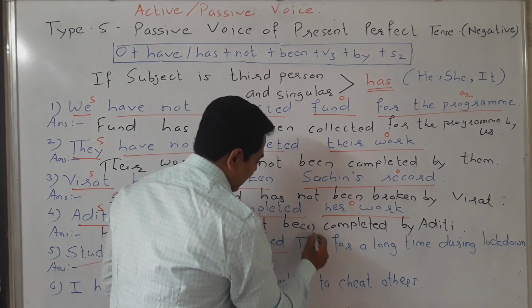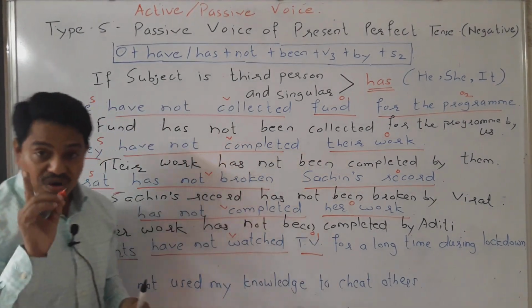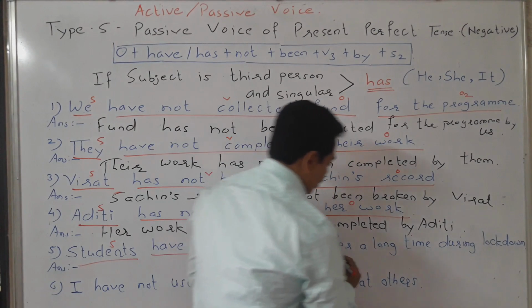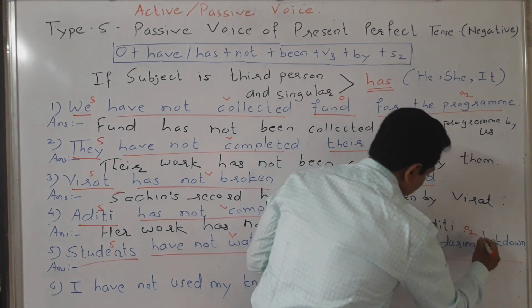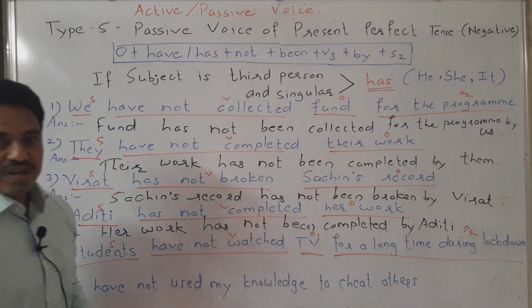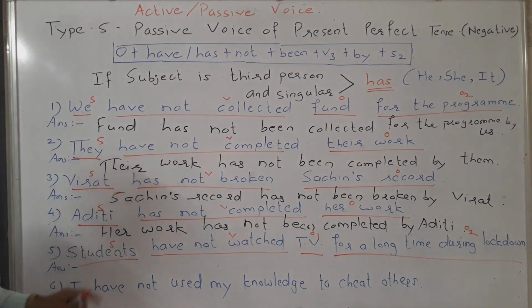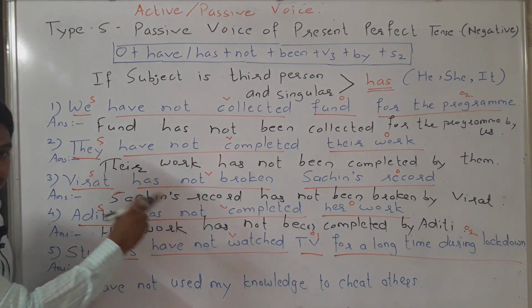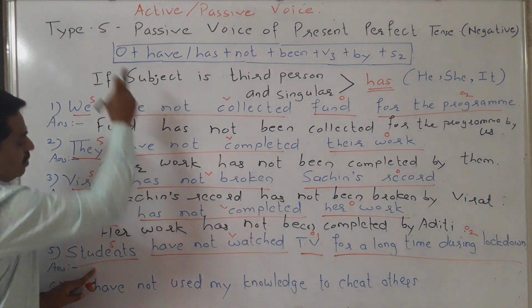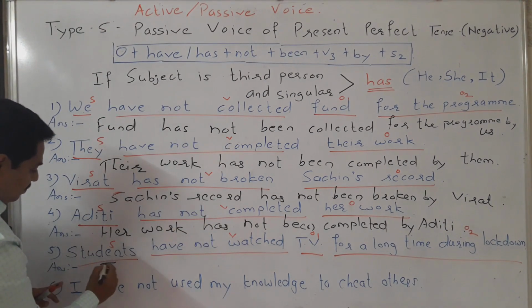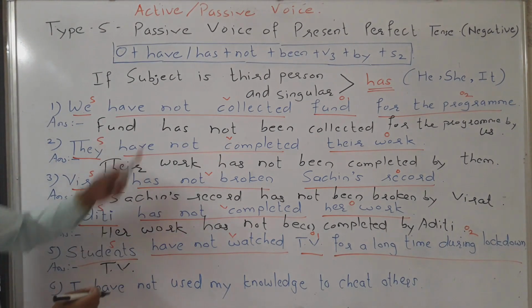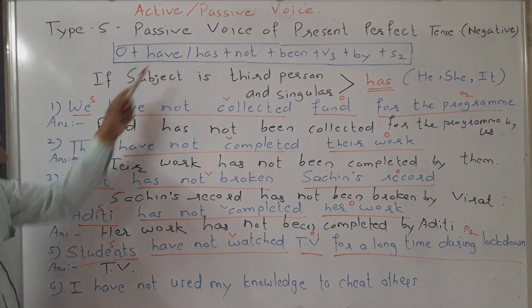And TV, it is object number 1 here. And for a long time, this is object number 2. So at first, while writing the answer, we have to take object number 1. Which is the object? Here, TV. After the object, we use either have or has.